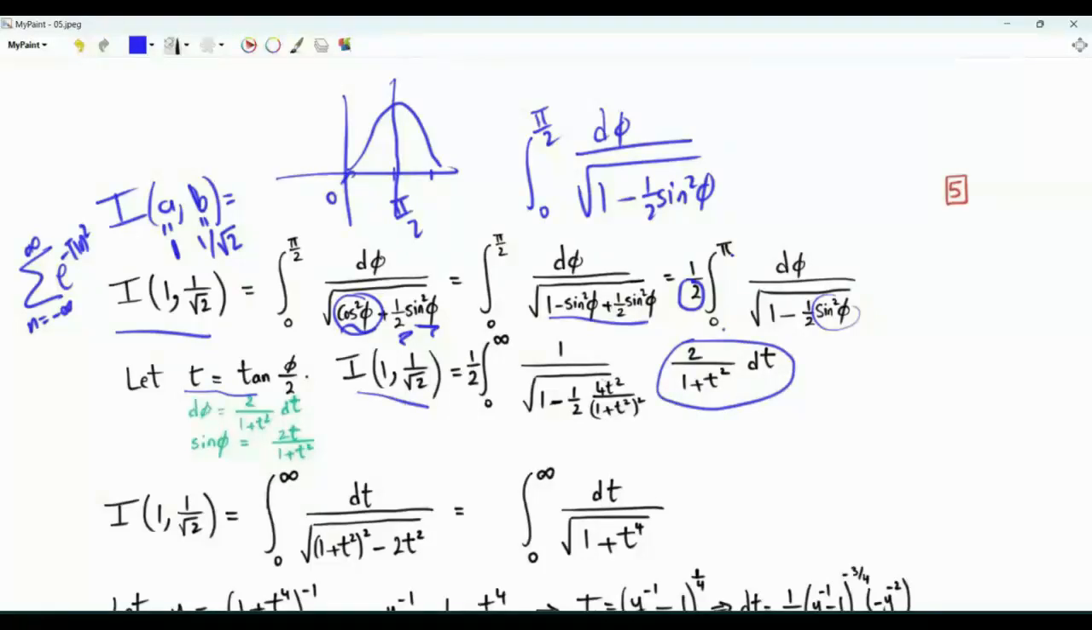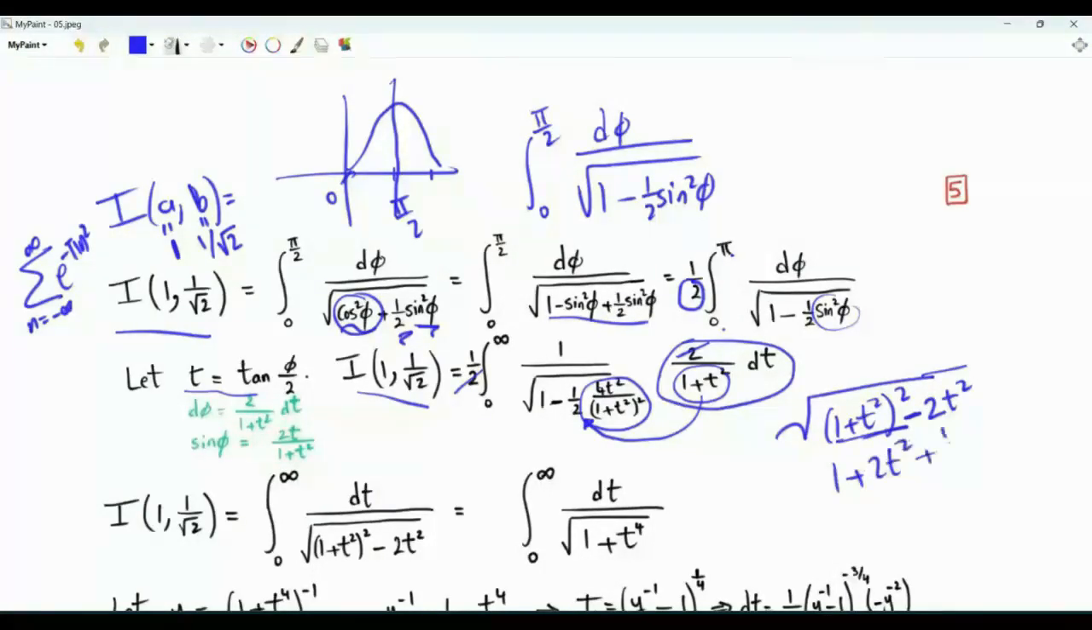This is d phi, and this is sine squared phi. 2 goes with 2. We can take this guy and put it under the square root. So we have square root 1 plus t squared squared minus, we have 4 divided by 2, that's 2, and then 2 squared. This is 1 plus 2t squared plus t to the power 4 minus 2t squared. Our integral becomes from 0 to infinity. The integrand is 1 over square root 1 plus t to the power 4.